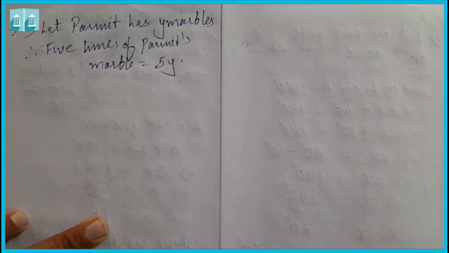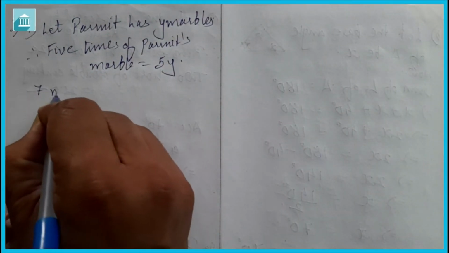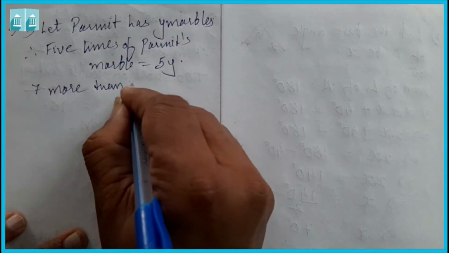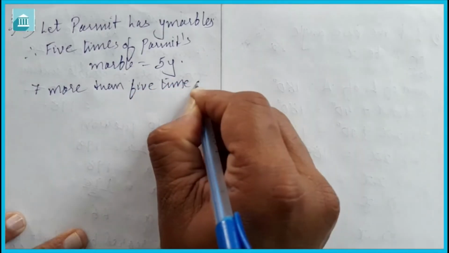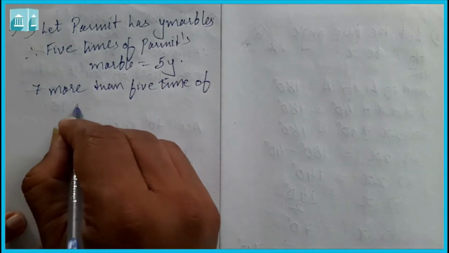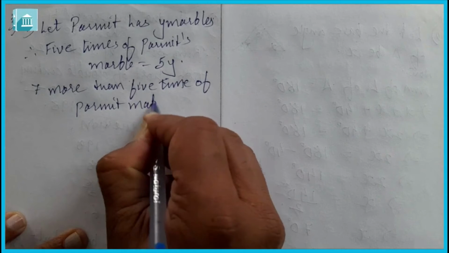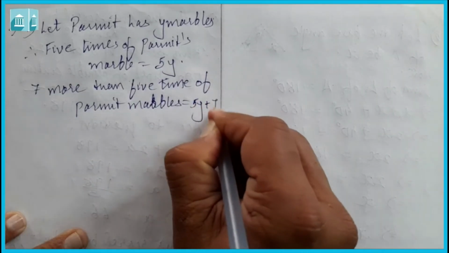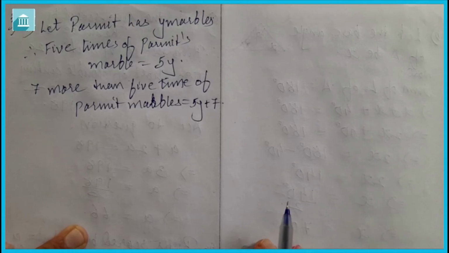Now 7 more than 5 times of Parmit's marbles is equal to 5y plus 7. Irfan says that he has 7 marbles more than 5 times of Parmit.